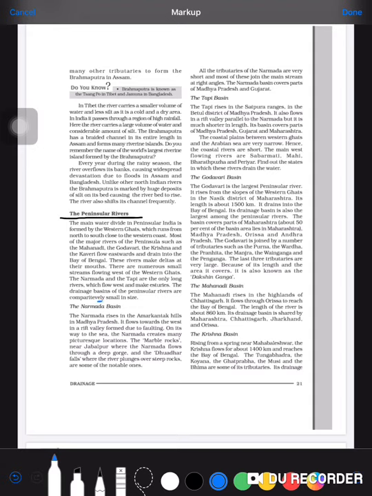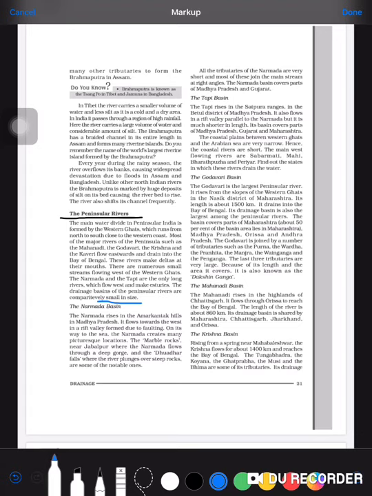They are smaller in size and shorter also because they cover less area than the Himalayan rivers. So that is the difference between the Himalayan and the peninsular rivers.